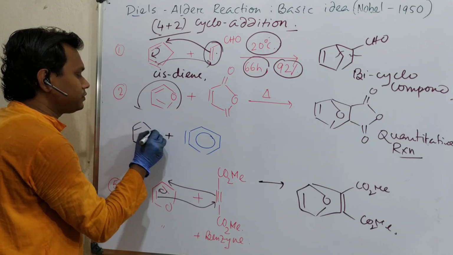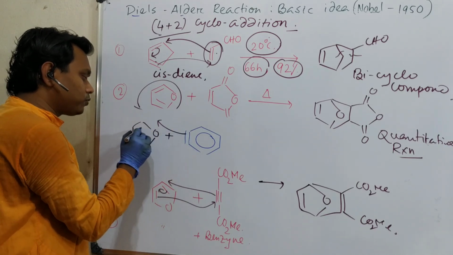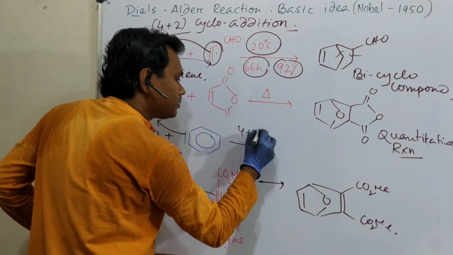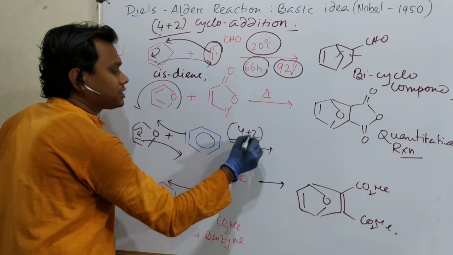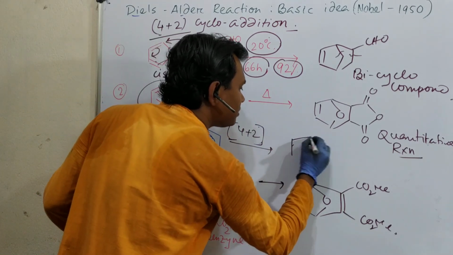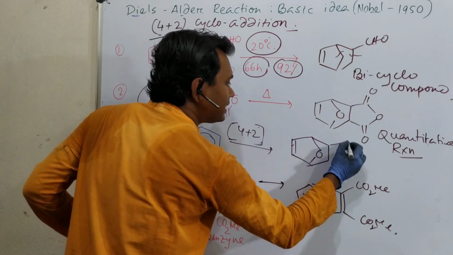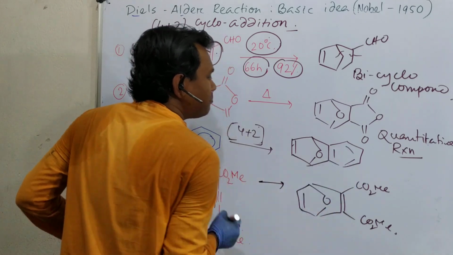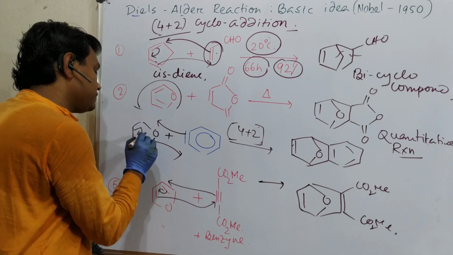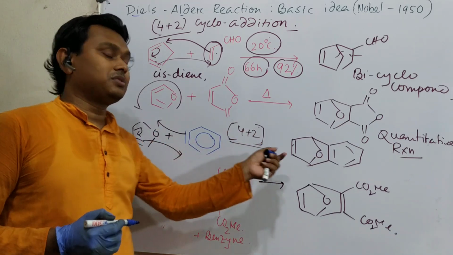You may consider that if you react this benzyne with furan, it will instantly form a 4+2 cycloaddition, better to say the Diels-Alder reaction. What will it result in? It will result in this 6-member ring. Simply, this is the oxygen, and here benzene is attached. By the way, this is a very exothermic reaction because benzyne is a very reactive intermediate, and second, furan is a very interesting molecule. It's prone to this reaction, the Diels-Alder reaction.